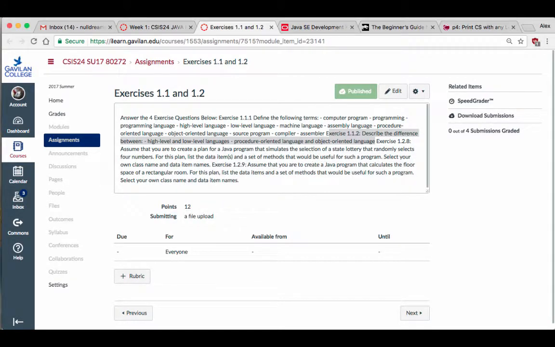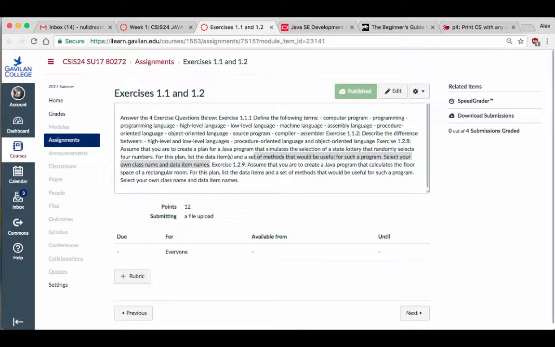And there's little questions in there. Assume that you have to create a plan for Java that simulates the selection of a state lottery that randomly selects 4 numbers. For this plan, list the data items and a set of methods that will be useful for such a program. Select your own class name and data items.